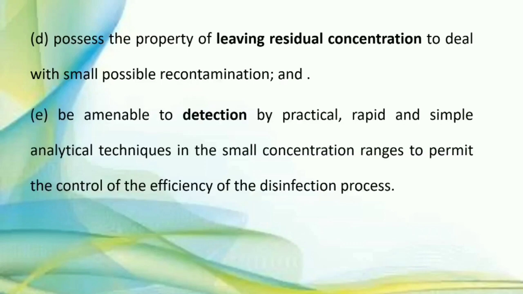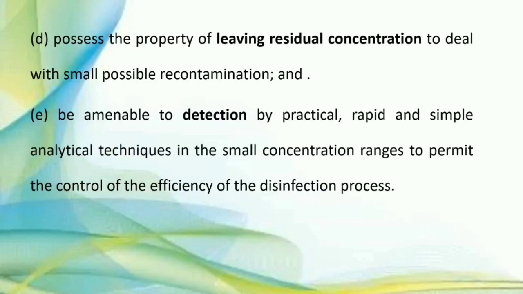So next property, it should be amenable to detection by practical, rapid, and simple analytical technique in the small concentration ranges to permit the control of efficiency of disinfection process. Means after adding disinfectant, we should be able to detect it by simple and practical method.